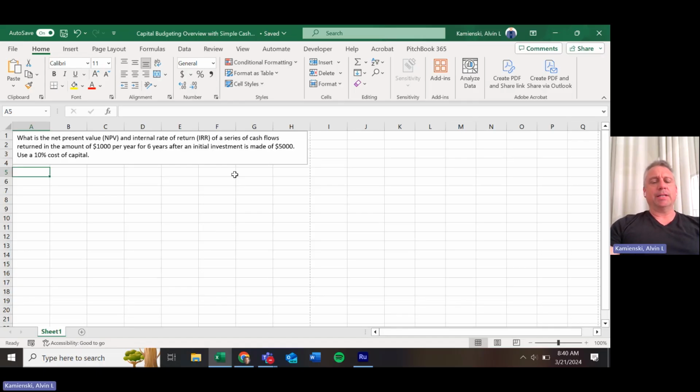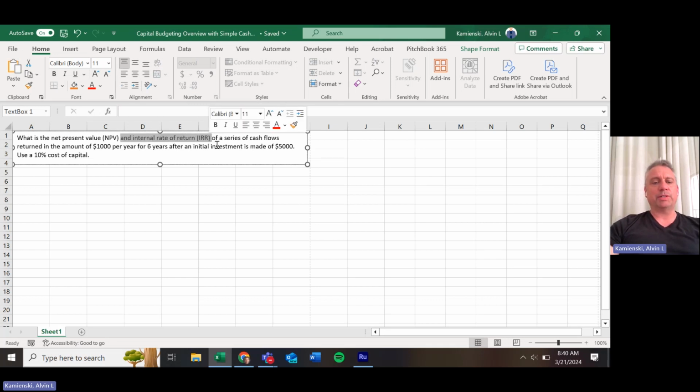Let's take a look at the capital budgeting decision, which is a finance way of considering return on investment, which we think of in two terms, which we call net present value, or not just simple rate of return, but we generally refer to it as IRR or internal rate of return.